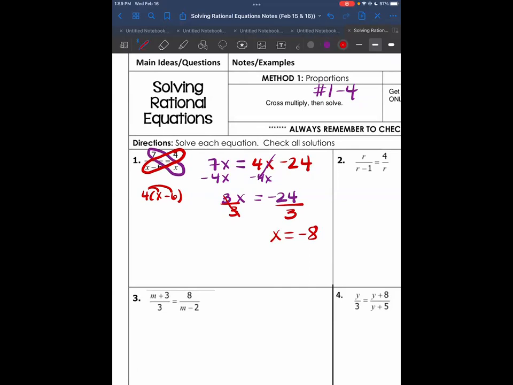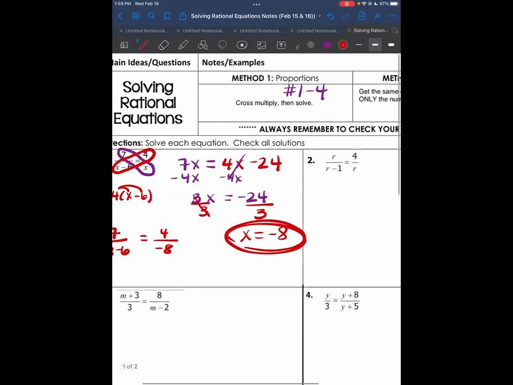You always want to check your answers by plugging them into the original. I'm not going to show the calculator for this, but you would do 7 over negative 8 minus 6 is equal to 4 over negative 8, and it would give you true, which means your answer would be negative 8. So that's how I'm going to do the next 3 problems.